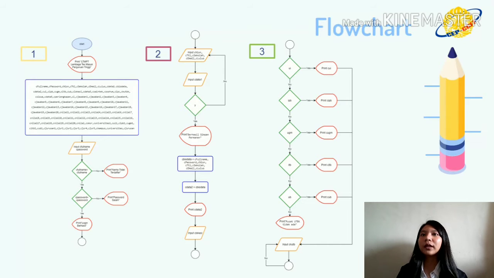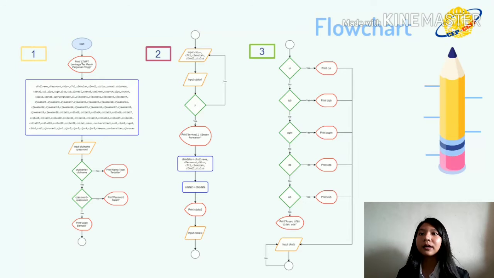Next, input NISN, TTL, sekolah, email, and lulus. Next, input data 1. If data 1 is valid, if no, try again to input, and if yes, next. And print berhasil simpan permanen.